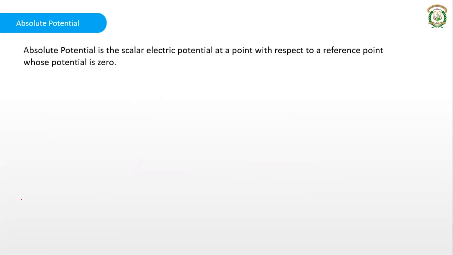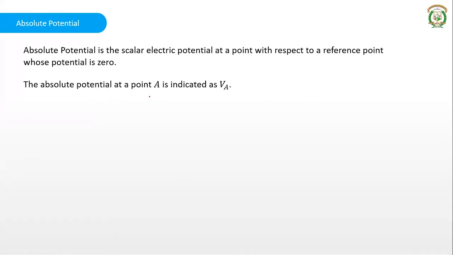When we say absolute potential, it is the potential at a point with respect to a reference point whose potential is zero. This zero reference point is what you consider as the ground voltage. In circuit theory, you call the same thing the ground, that is the zero reference point. Here we call it the absolute potential. The potential with respect to that zero reference point, we call the absolute potential.